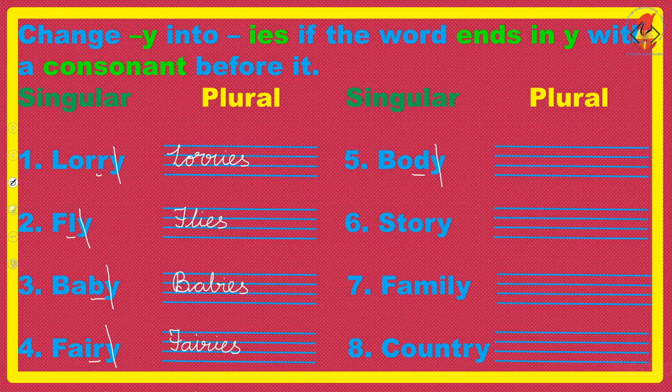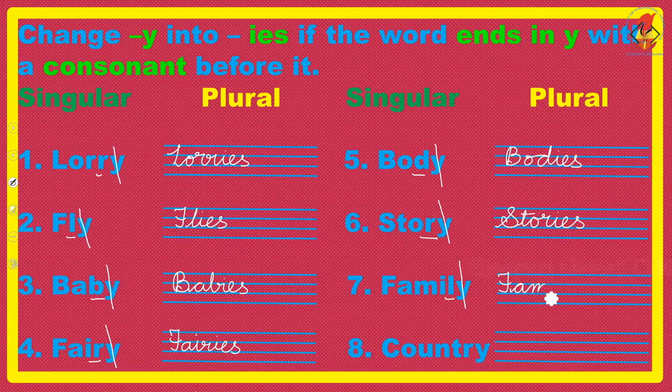Then next you have body. You will cut down Y and write IES because there is a consonant before Y. So, B-O-D-I-E-S. Next you have story, cut down Y and write IES because there is a consonant before it. S-T-O-R-I-E-S. Stories. Then after that you have family, you will cut down Y because there is a consonant before it, and then in Y's place you will write I-E-S. So family becomes families.